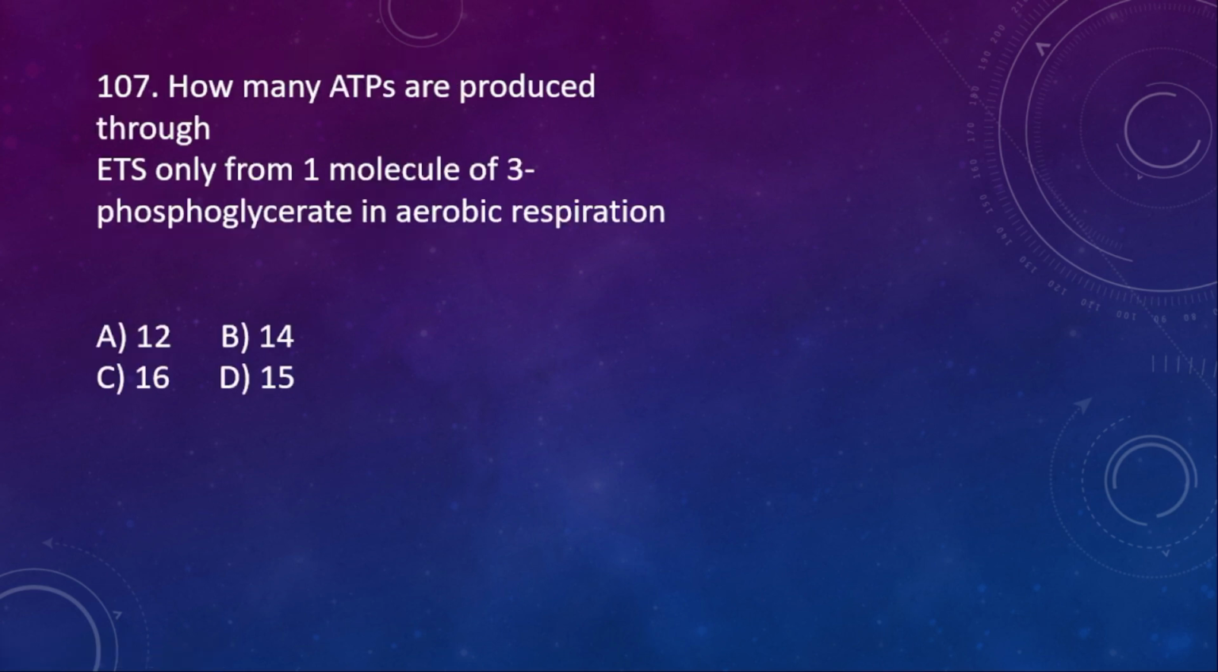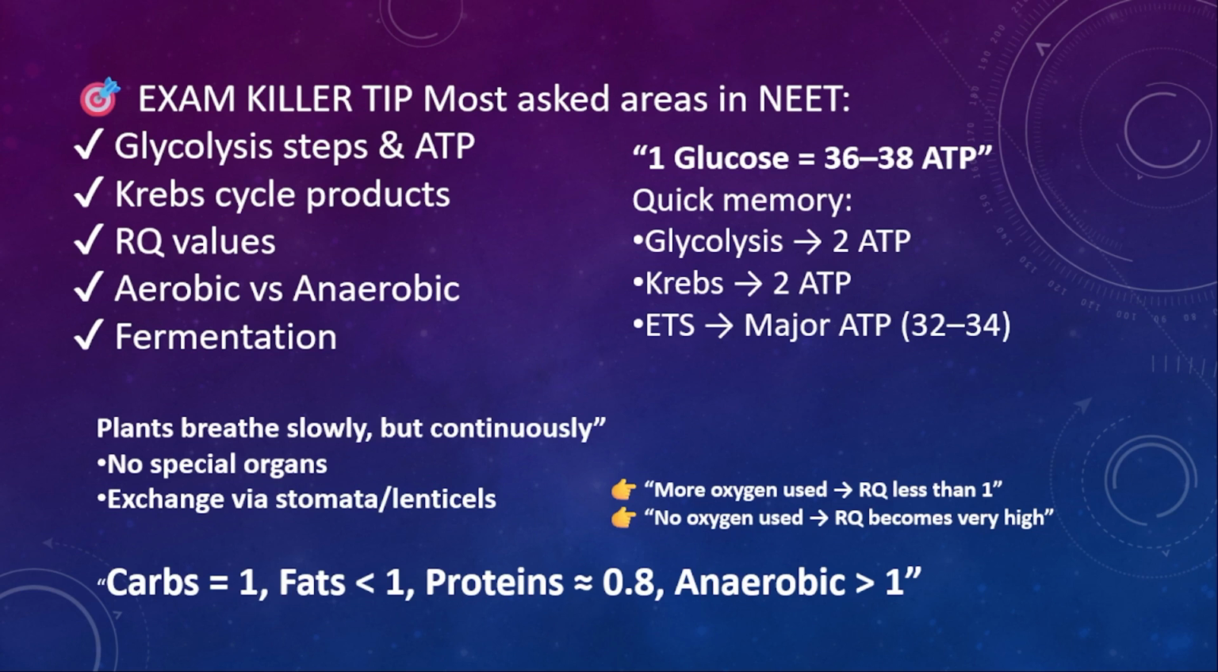107. How many ATPs are produced through ETS only from one molecule of 3-phosphoglycerate in aerobic respiration? 12, 14, 16 and 15. Right option is 14. So this is the last question of today's session. One more slide is there, which has some tricks and shortcuts about this chapter.